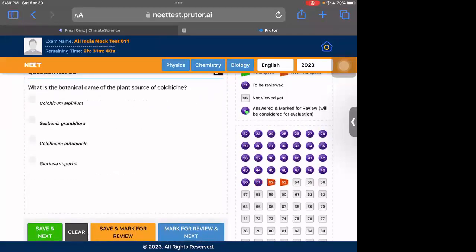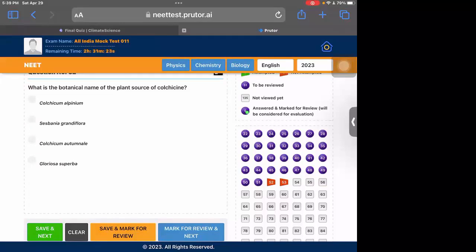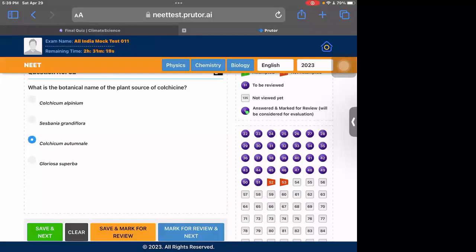The botanical name of plant source of colchicine. This is also out of the NCERT question. If you know it, well and good. If you don't know it, you need to skip it and move. So the botanical name is Colchicum autumnale. So that's the correct one. I knew it, but if you don't know, you just need to skip it. Some questions like this would appear, and it will be the wise one to skip it if you don't know. You don't need to take chances, because if you get it wrong, you will end up losing marks.